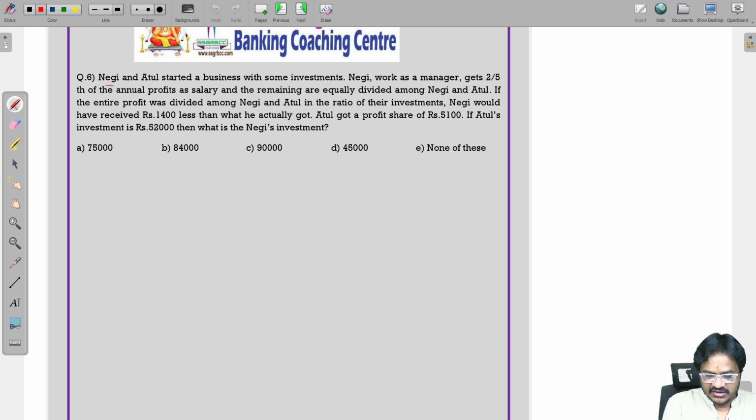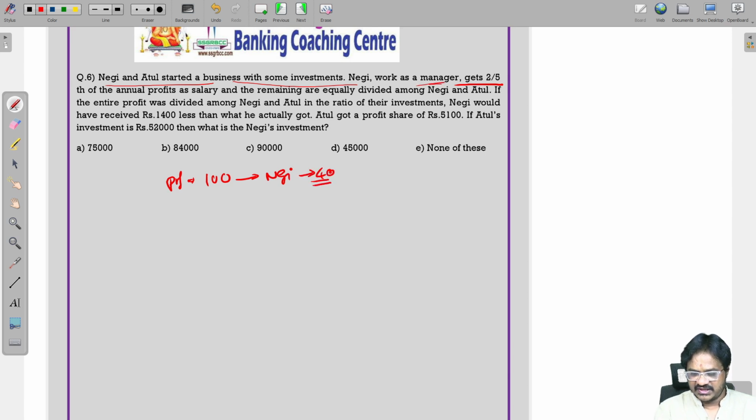So, here Negi and Atul started a business with some investment, they are getting some profit. Let us take the total profit 100. In this, Negi will get 40%. So, Negi will get 40. Why? Because he is working as a manager. Now, what is the remaining? 60. This 60 is divided equally. So, Negi will get 30, Atul also will get 30. Therefore, Negi totally got 70.